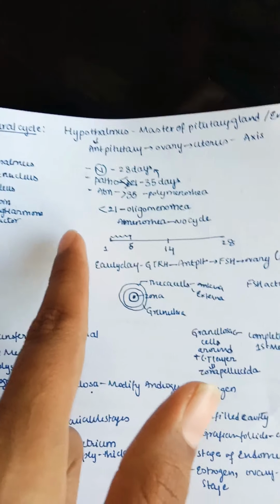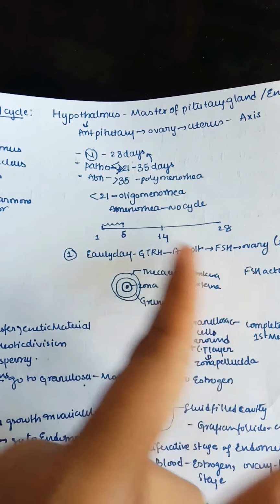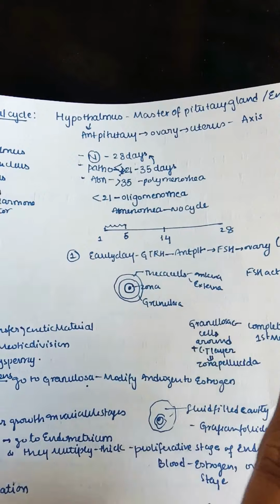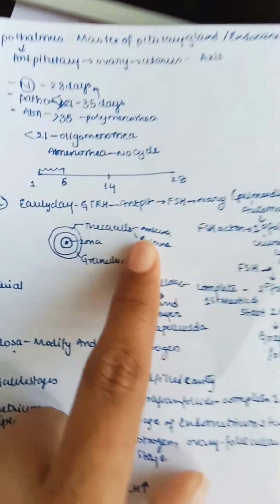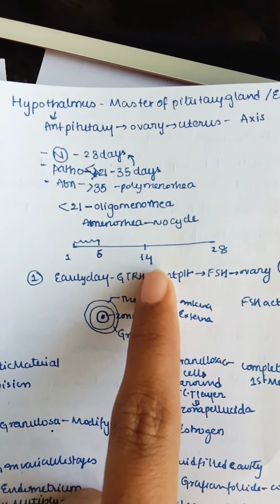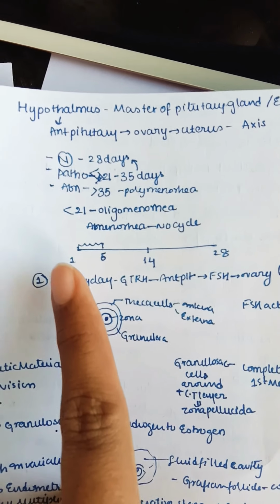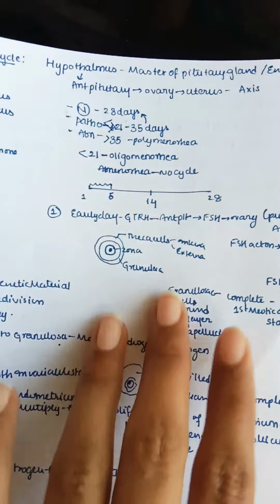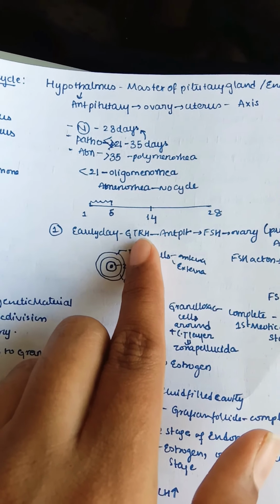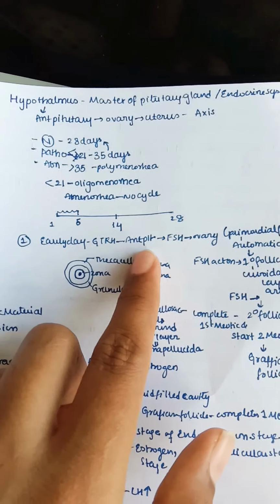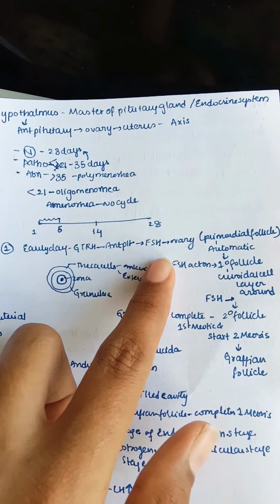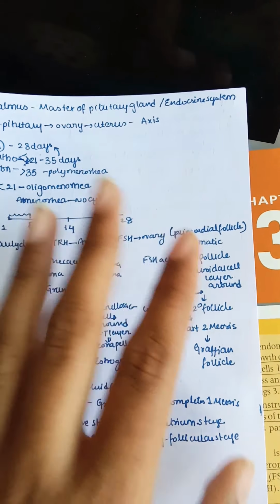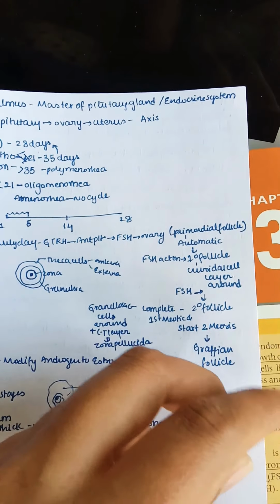Here you can see a scale by which we can draw 1 to 14 days, 28 days. So a 28 day cycle is a normal cycle, for example. On the 14th day ovulation takes place, and this is the first day. So what happens in the early days is that the gonadotropin hormone is released and enters the anterior pituitary, and FSH is released to the ovary. In the ovary we have the primordial follicle.